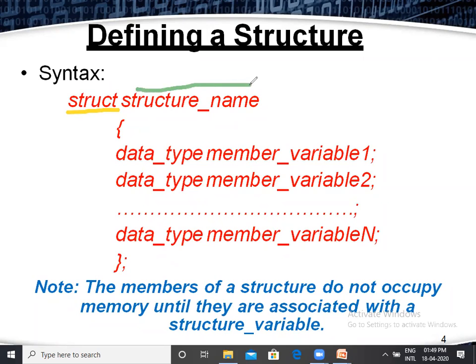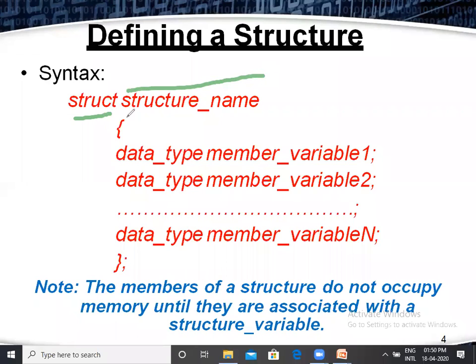Structure name is like a variable name. Here we can give the name of the structure, but the structure name is not a keyword, whereas struct is a keyword. It is a fixed word, so that's very important. In the syntax you can find two parts: the keyword struct and the name of the structure.